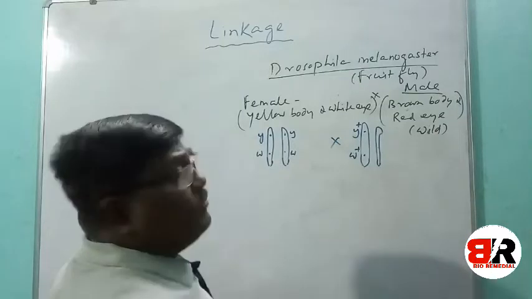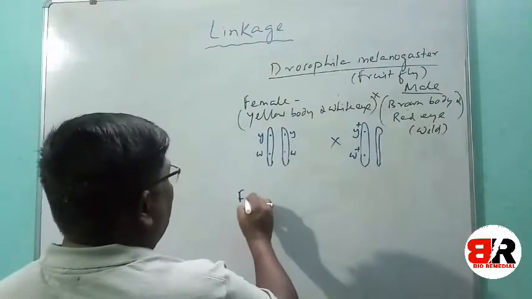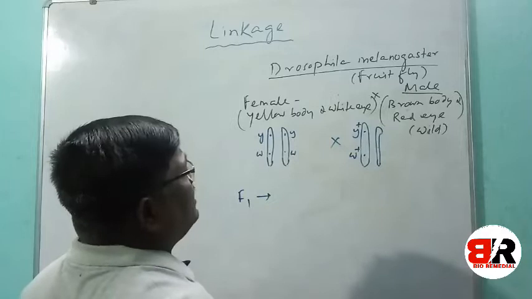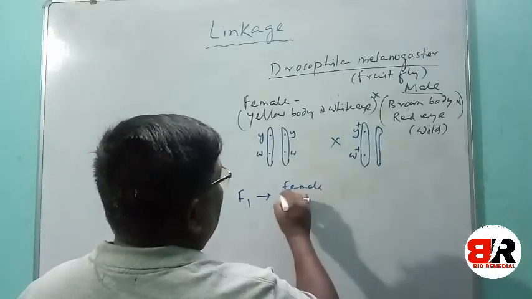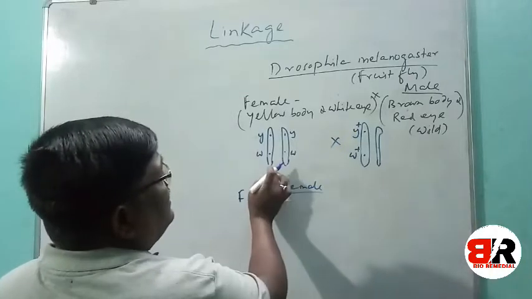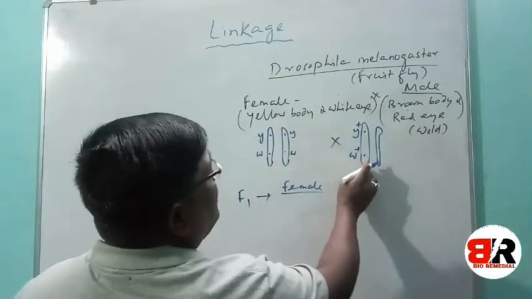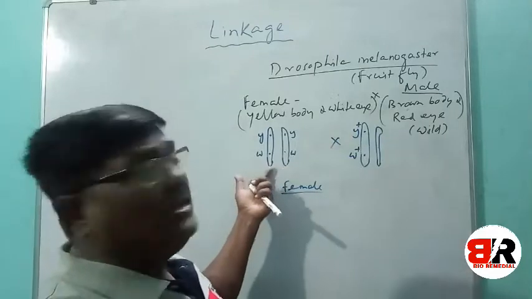Then, in the F1 generation, what result did they find? Understand, F1 female: the crossing will take place only with X chromosomes, with either of the two chromosomes.